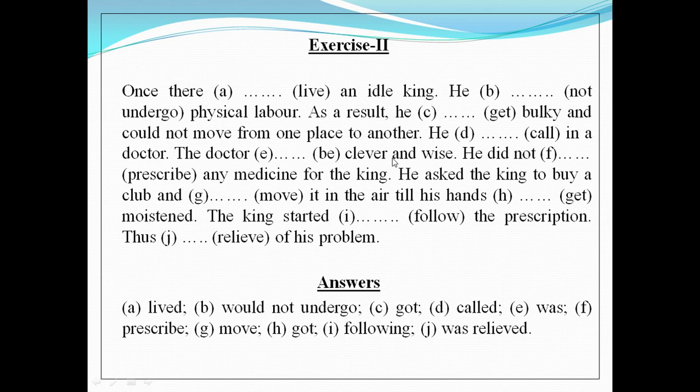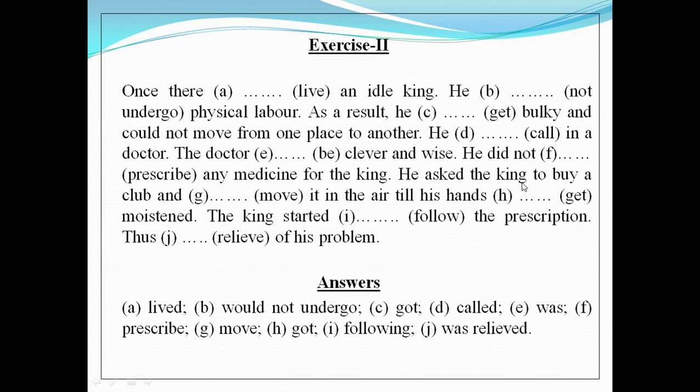Again in past indefinite form. So the answer will be the past form of be, that is was, as our subject is singular. He did not prescribe any medicine for the king. So look at the auxiliary verb did. I told you in the first exercise that the auxiliary verb do, does, or did should always be followed by the present form of the verb. So in this case, there will be no change. So our answer for the gap F will be prescribe. Any medicine for the king.